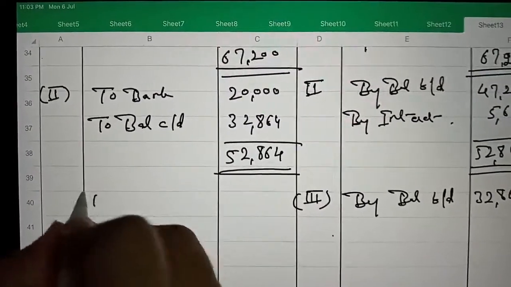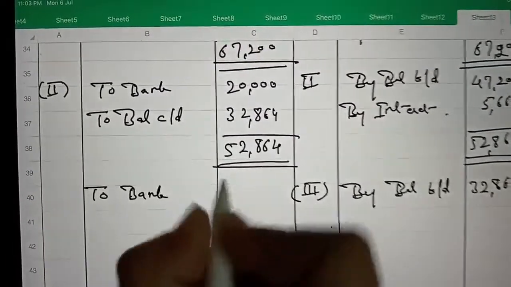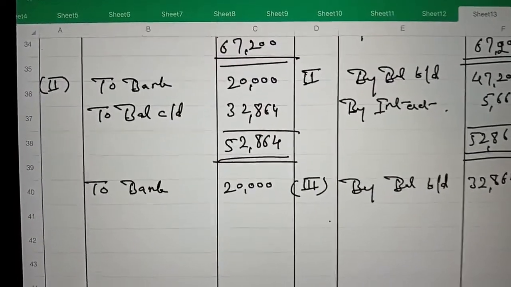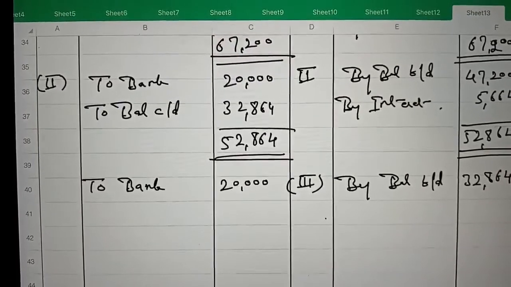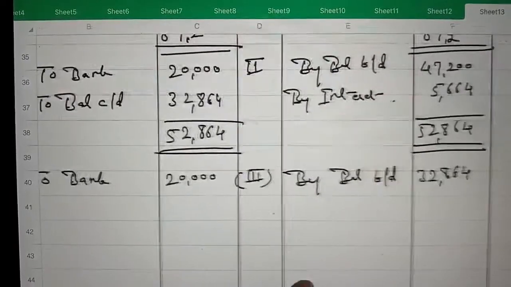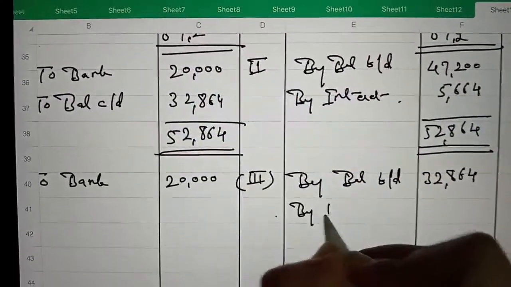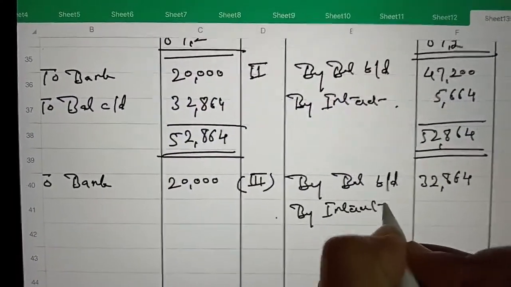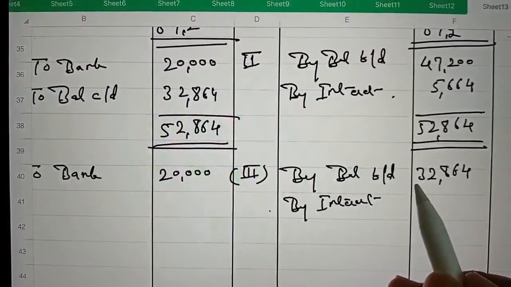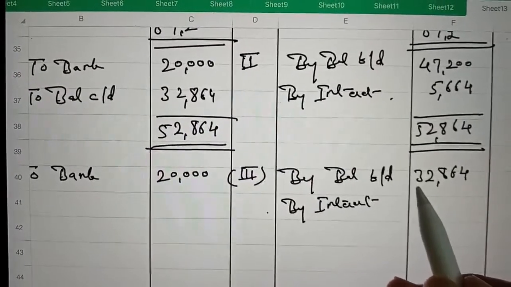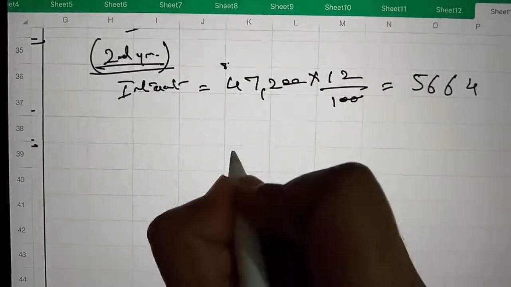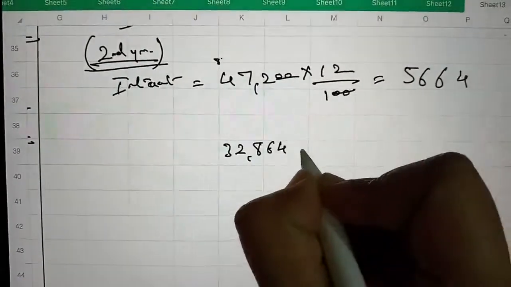And in the third year we will make payment of rupees 20,000, and it is including interest, so that is why we have not to add the interest in it separately. Now we have to calculate the interest on the outstanding amount, and the outstanding amount in the beginning of third year is 32,864.